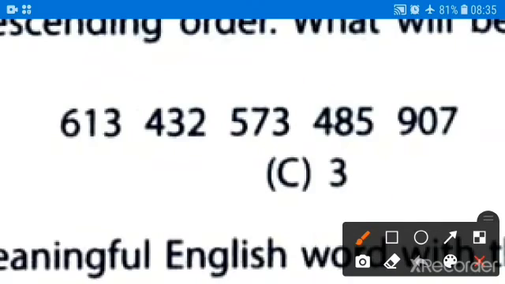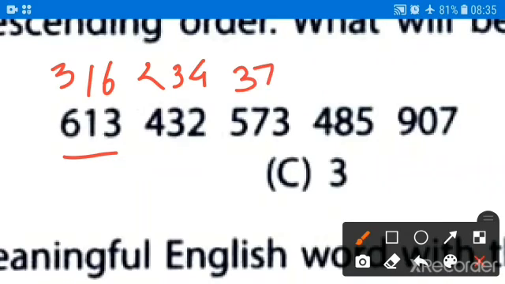We have to reverse them. For example, the first one is 613. We have to write it as 316. Then 432 will be written as 234. And 573 will be written as 375. 485 will be written as 584. 907 will be written as 709. Okay, this is the way we will write this.